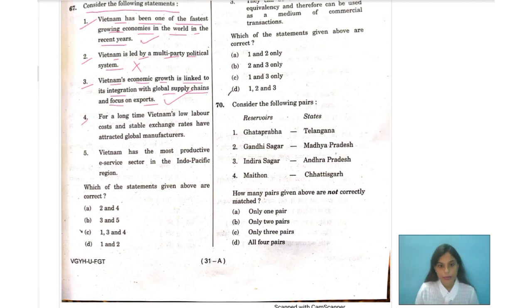What about statement number 4? For a long time, Vietnam's low labor costs and stable exchange rates have attracted global manufacturers. So Vietnam has low labor costs and stable exchange rates which attract global investments. So therefore, we can consider that number 4 is correct. What about number 5? Vietnam has the most productive e-service sector in the Indo-Pacific region.